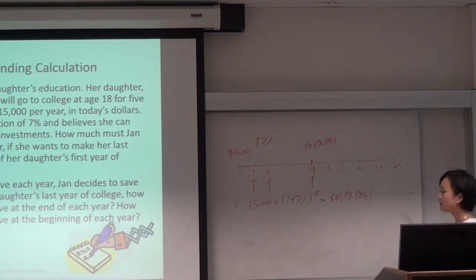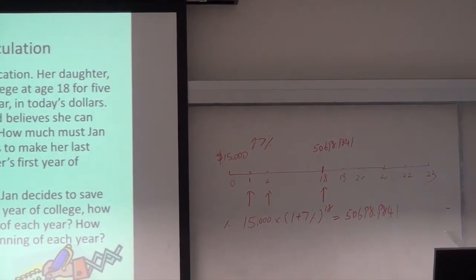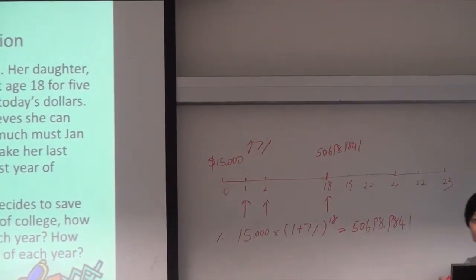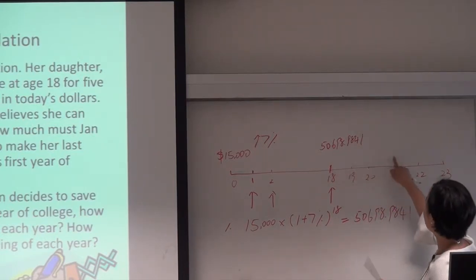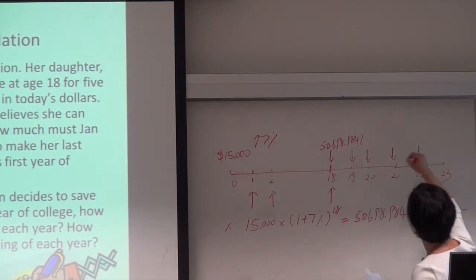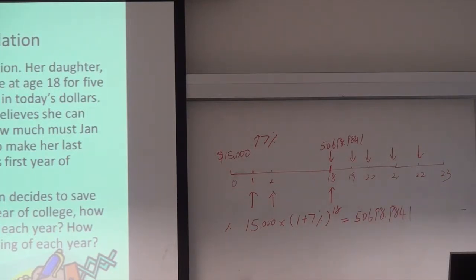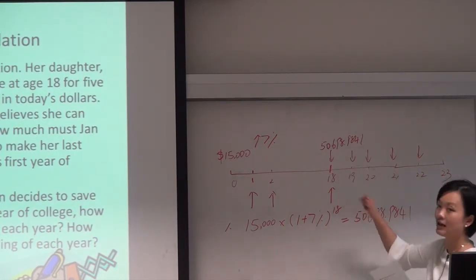Okay, my second question, can you give me the present value of 5 tuition payments at time 18? Can you calculate the present value of all the 5 tuition? Because we have 1, 2, 3, 4, 5. That's the payment, okay? And it's going to continue to grow by 7%, okay? Can you tell me the present value of all the 5 tuition payments at time 18?